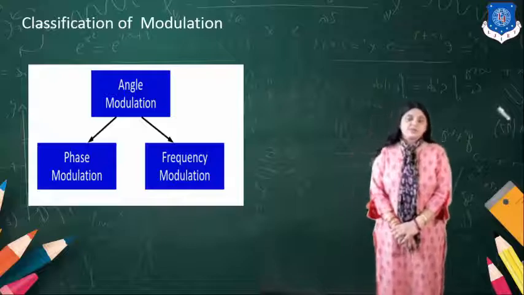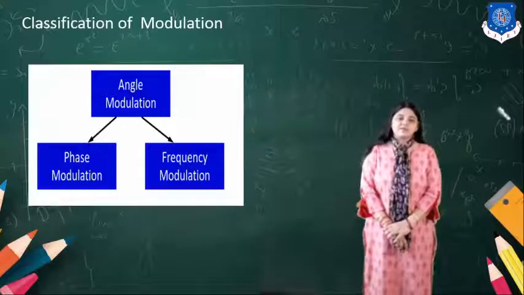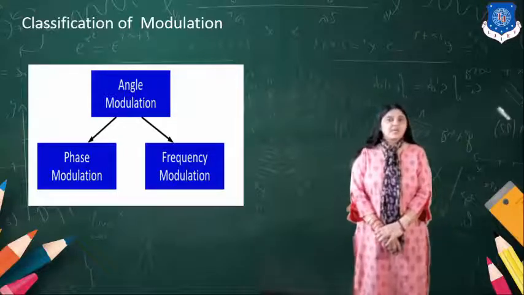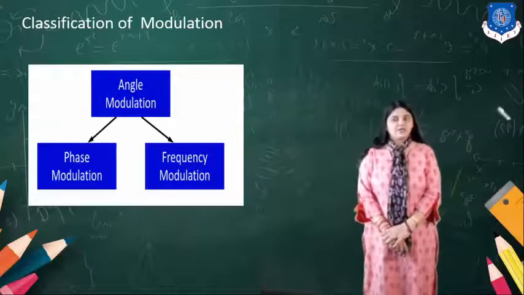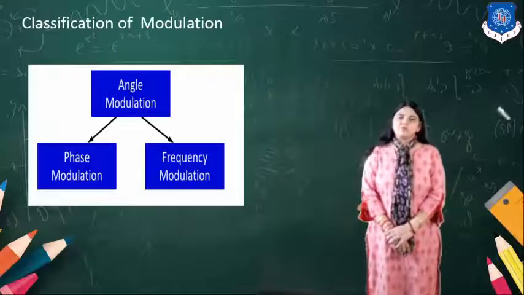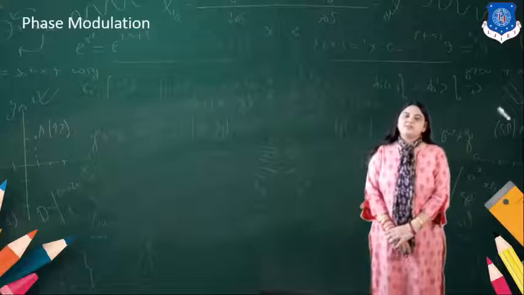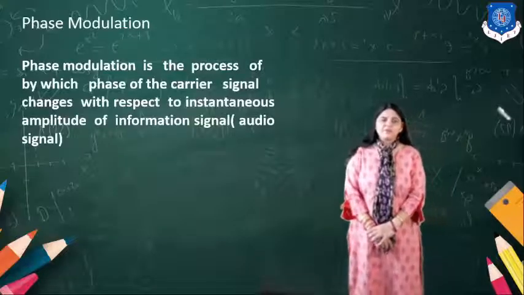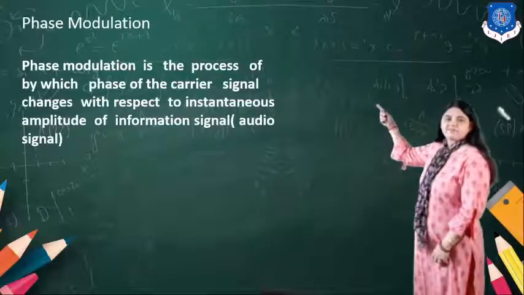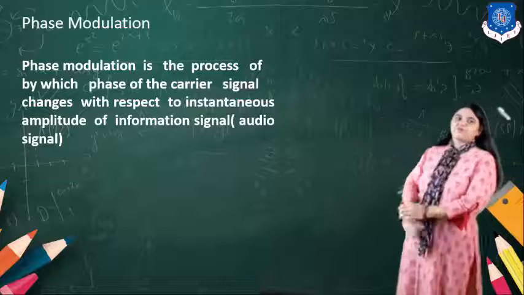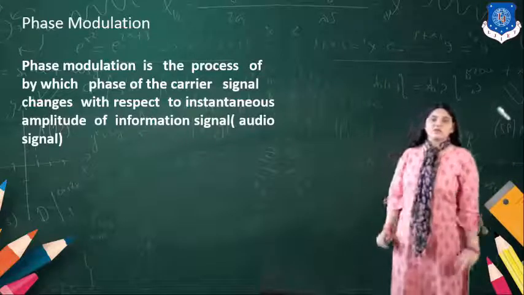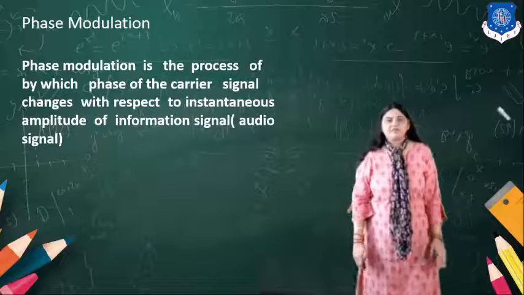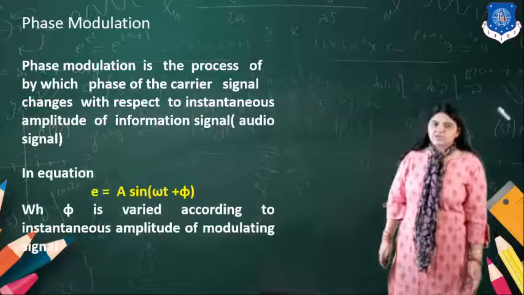Phase modulation is the process in which the phase of the carrier changes in accordance with the amplitude of the modulating signal. The phase of the carrier signal changes with respect to the amplitude of the information signal or the audio signal.